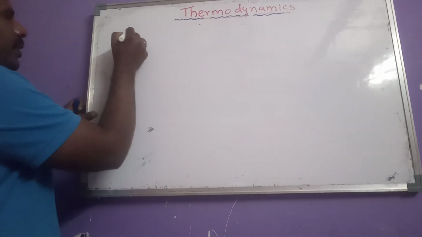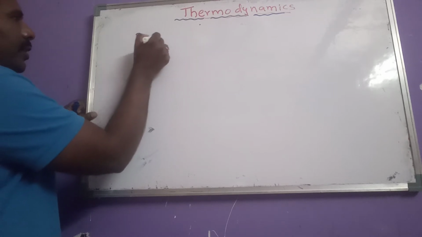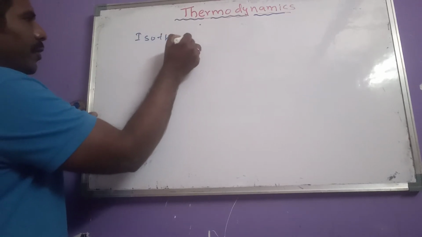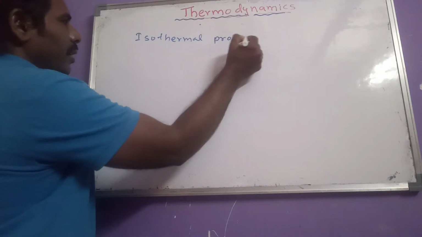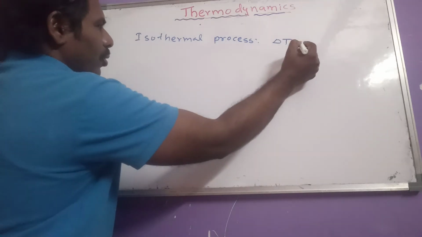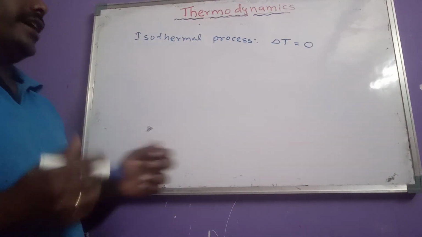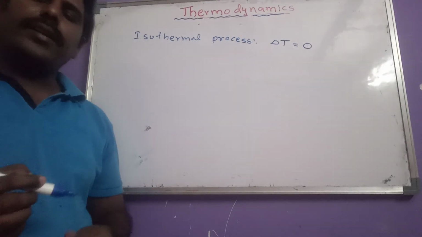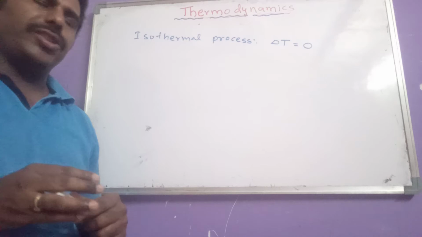First one is the isothermal process. What is the meaning of isothermal process? Isothermal process means in the total time of the reaction, in the entire period of the reaction, delta T equals 0. That means no change in temperature.